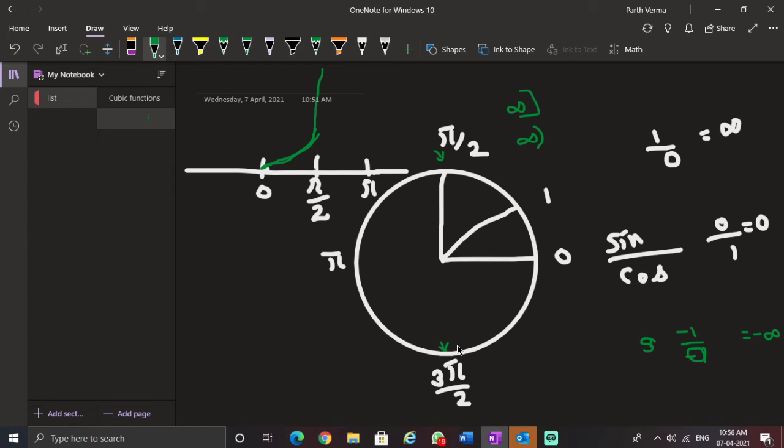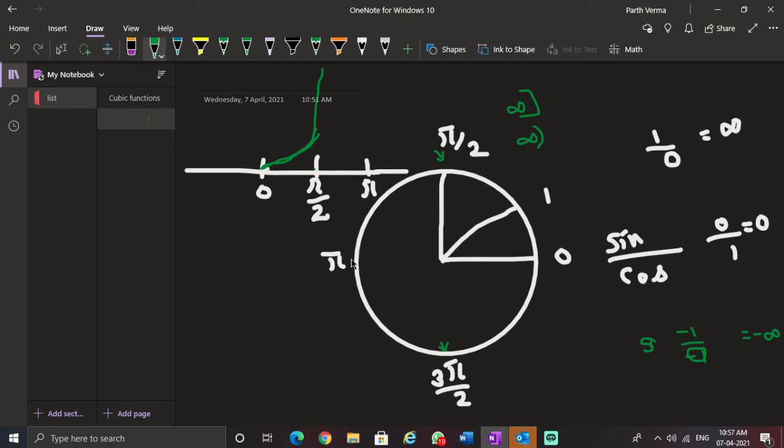Infinity means not defined. Okay, so what is the domain? What all values can the tan function take? It can take 0, it can take all the values, not 90, because tan 90 is not defined. Then it can take all the values here. Pi also, because tan pi is 0. But it cannot take this value. This is 0, this is pi by 2, that means 1.5.